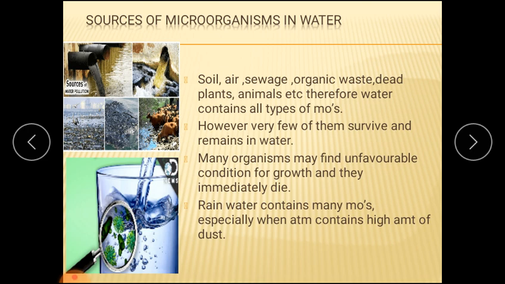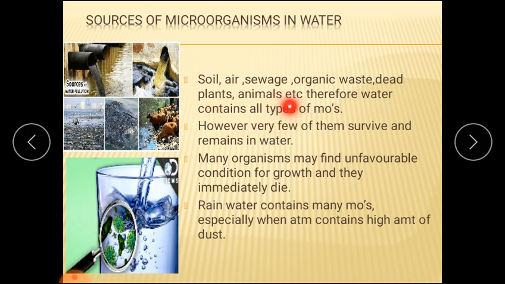Next, we come to the point, that is sources of microorganisms in water. That means how the microorganisms are added into the water. Soil, air, sewage, organic waste, dead plants, animals, etc. Therefore, water contains all types of microorganisms.